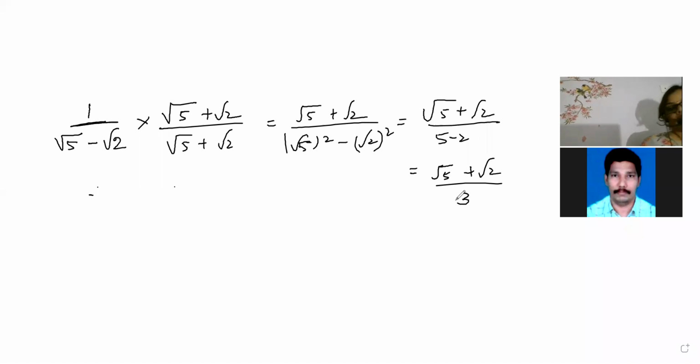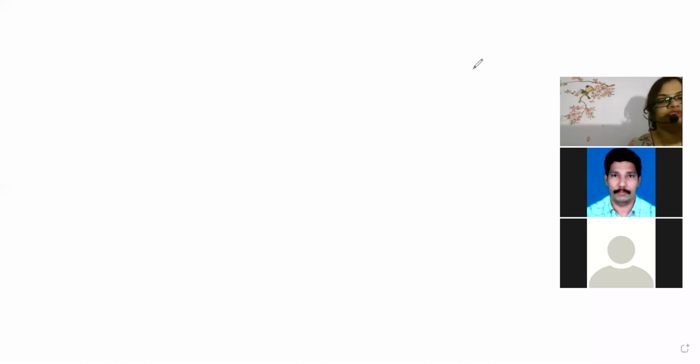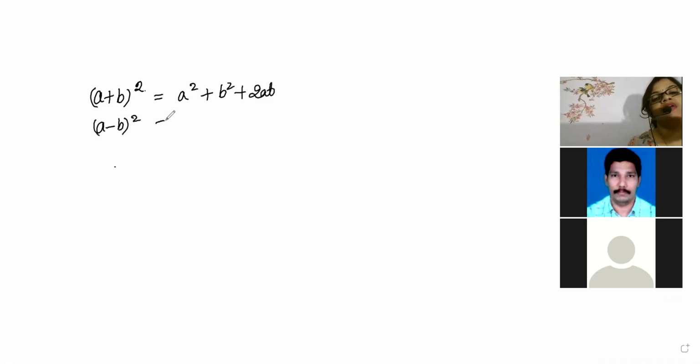Okay, so now beta, I'll teach you another method. First, I will tell you the properties, and with the help of these properties, you have to solve the question. I'm making it a bit difficult for you. First, we know the identity property: a plus b whole square is a square plus b square plus 2ab. When a minus b whole square comes, it is a square plus b square minus 2ab.